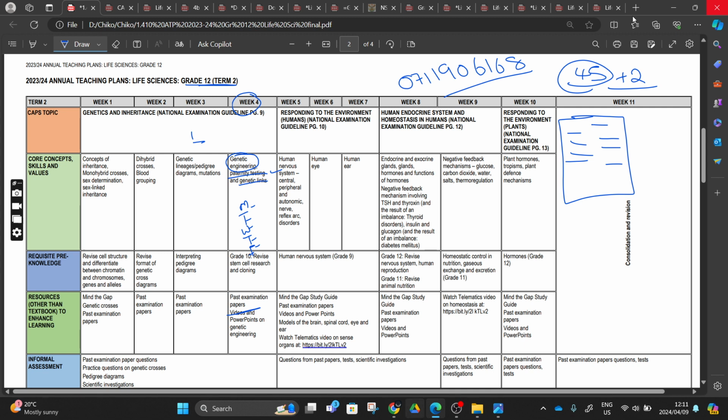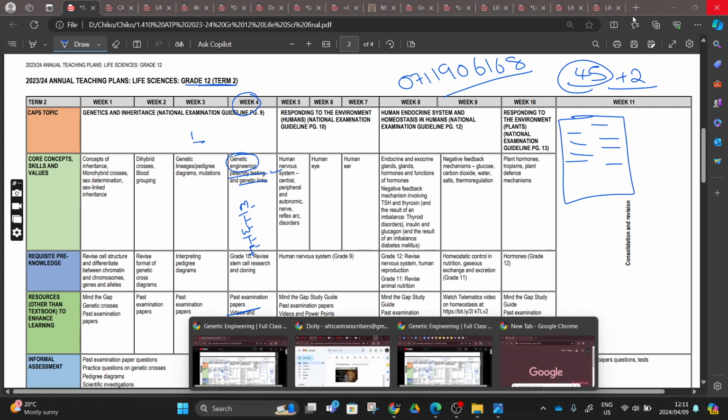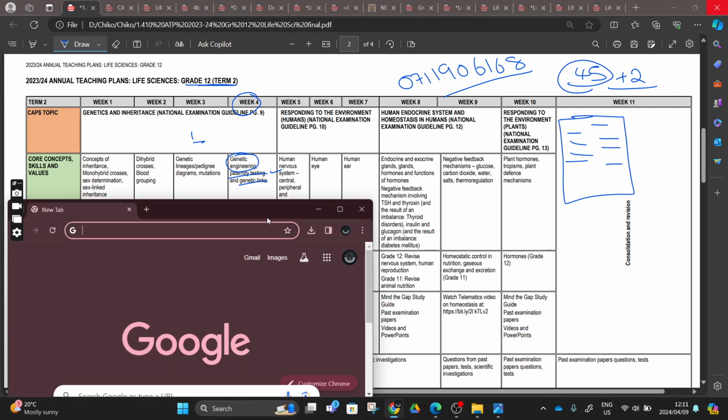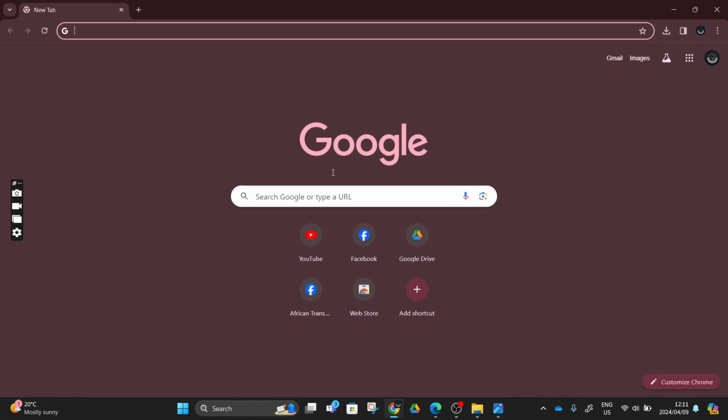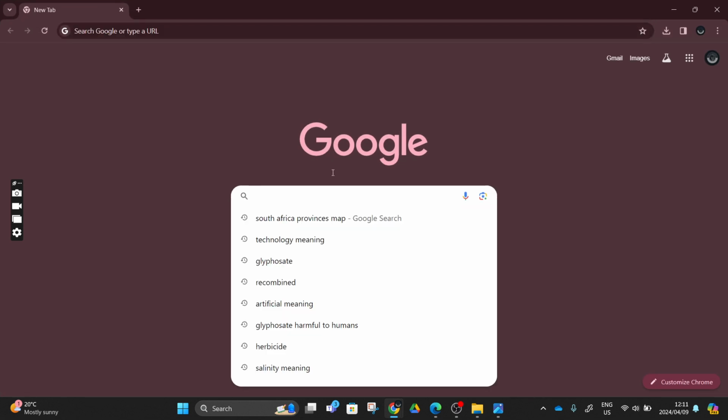For example, I can do this. I can come to my Chrome here, and then something like this, and you see I was searching glyphosate.